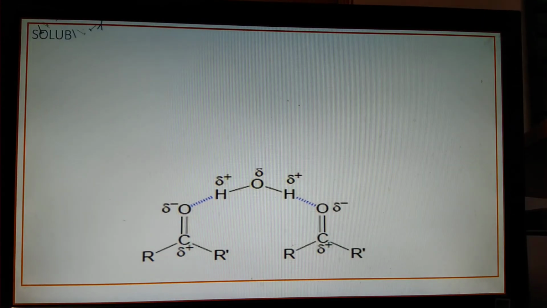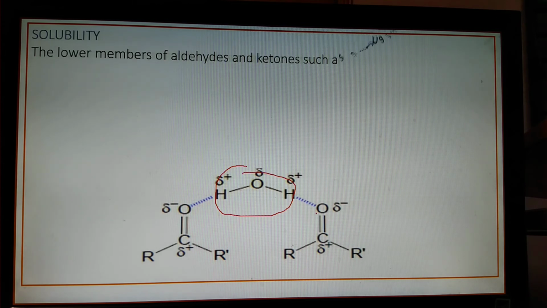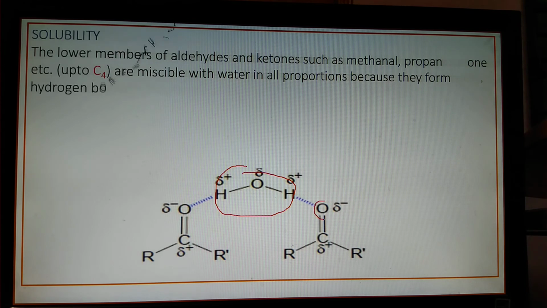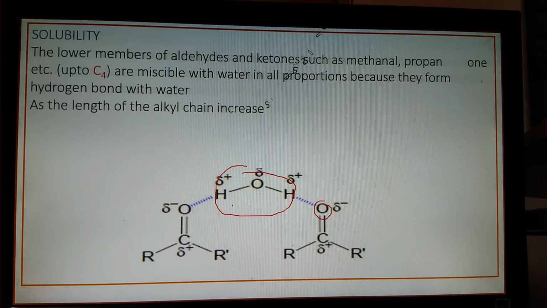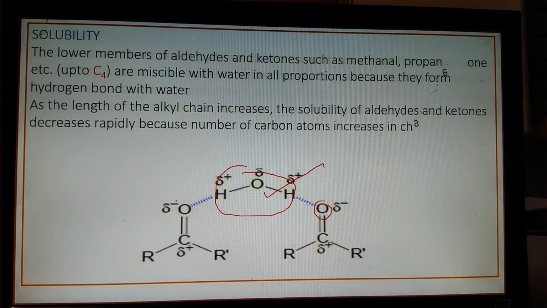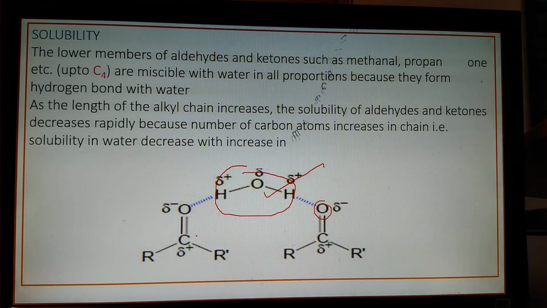Here we see, this is a water molecule. Aldehydes and ketones can form hydrogen bonds with water. They cannot form hydrogen bonds within themselves because here no hydrogen is attached to this oxygen. But they can form hydrogen bonds with water molecules. So lower members are miscible with water in all proportions, but higher members are not. They are easily miscible in organic solvents, like dissolves like.